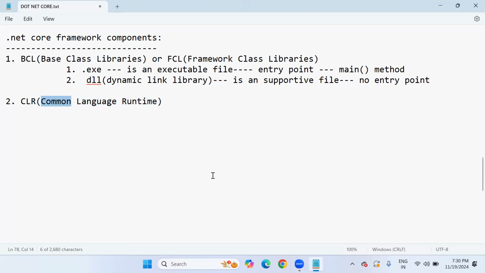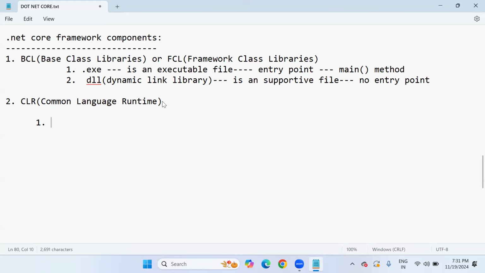No matter which language the programmer writes the logic in, because .NET supports many languages like C#.NET, VB.NET, J#.NET, F#.NET, so many languages can be supported. In any language, if you want to run the code, what component is required? CLR, Common Language Runtime. But this common language runtime has four subcomponents.